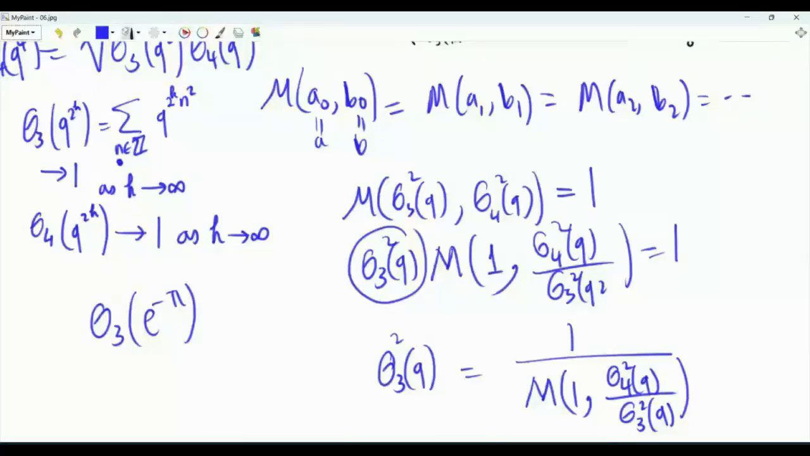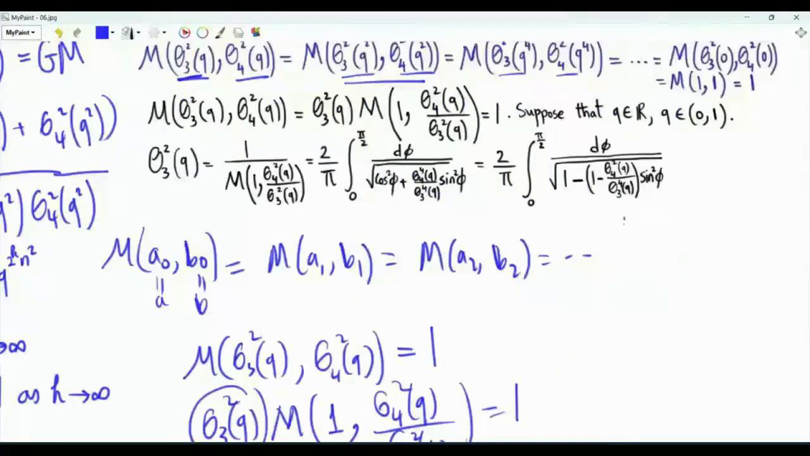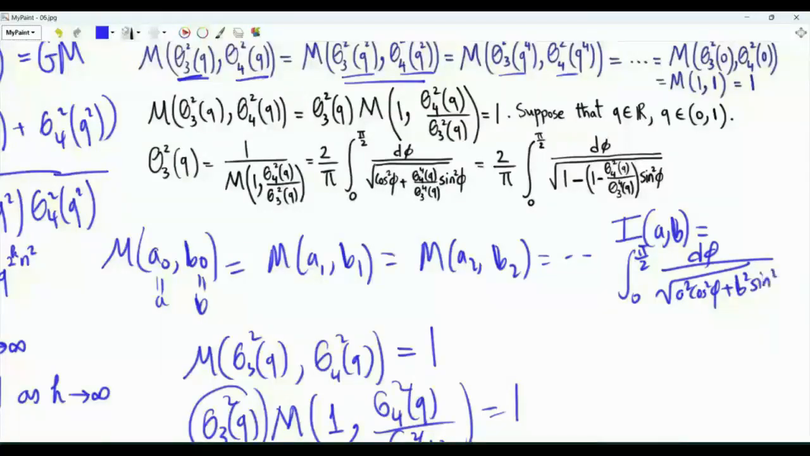This is a formula for theta 3 of q squared. It requires that we evaluate this quantity here. We know that there is this integral I of a comma b, which is the integral from 0 to pi over 2 of d phi divided by the square root of a squared cosine squared phi plus b squared sine squared phi. We found that this integral is pi over 2 times m of a comma b. This means that 1 over m of a comma b is 2 over pi times the integral. Thus, we can represent the theta function in terms of this integral that we studied earlier in this video.